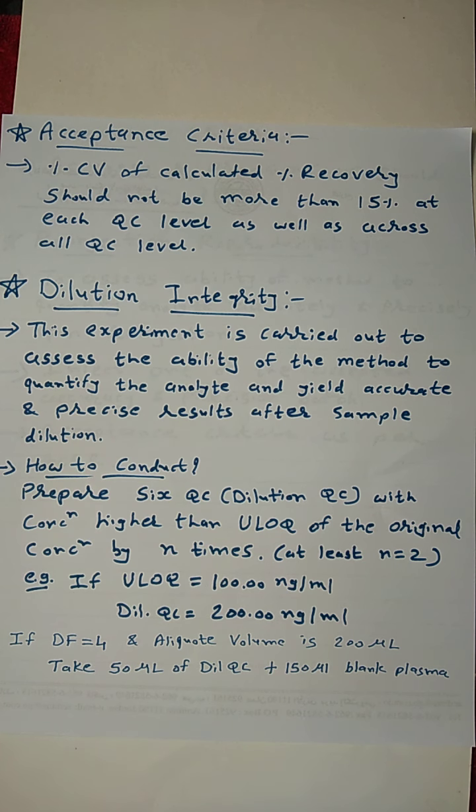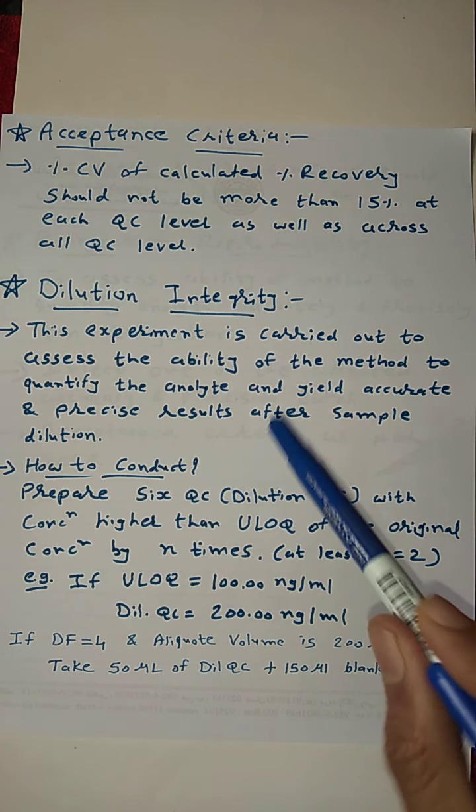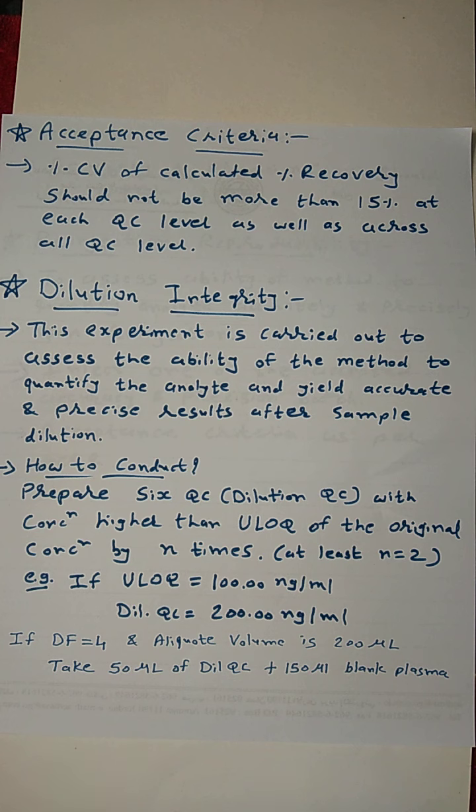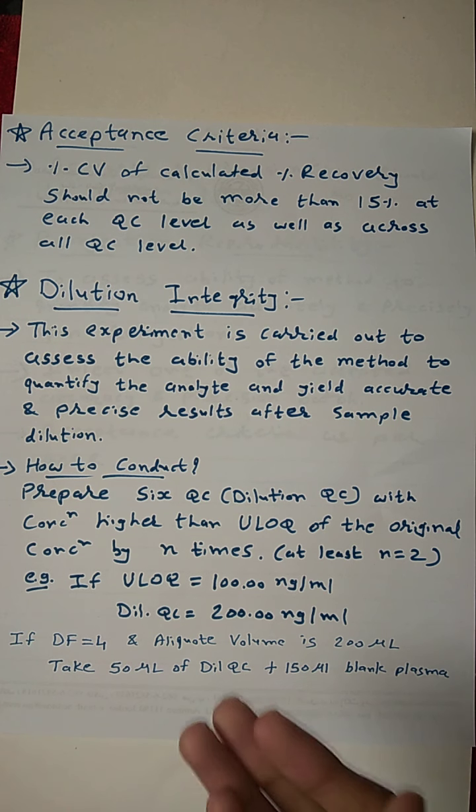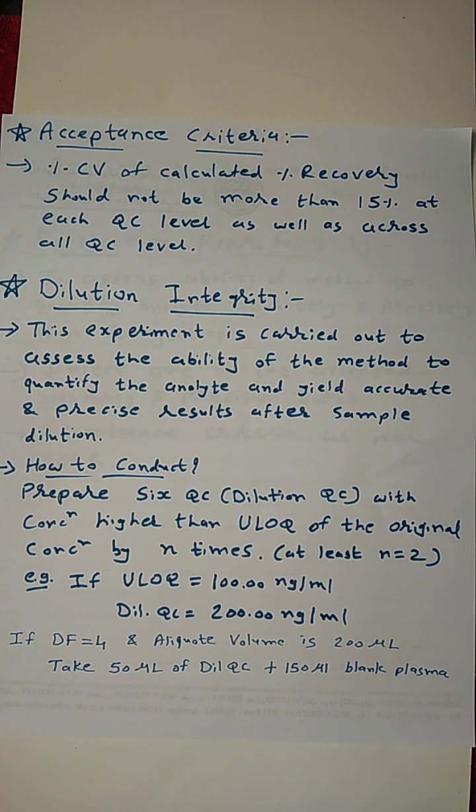If we dilute this sample, for example 150 by half, it will become 75. So 75 is in our range, that means it is in our validated range, so we can rely on the result of the sample. This is the main purpose of this experiment: we will dilute some samples and measure the accuracy and precision of our method.